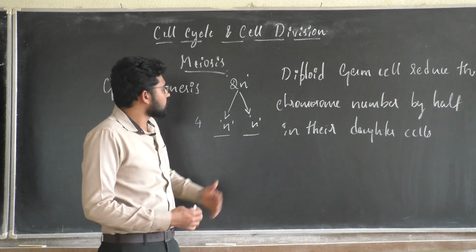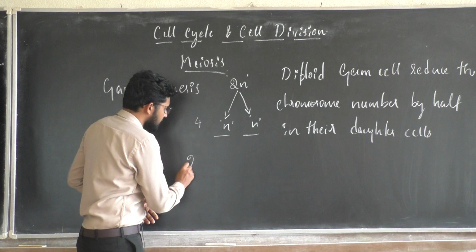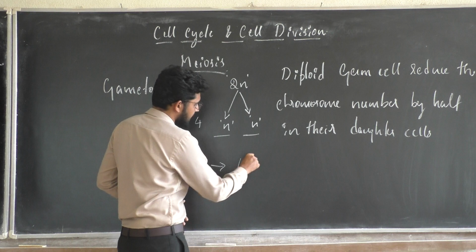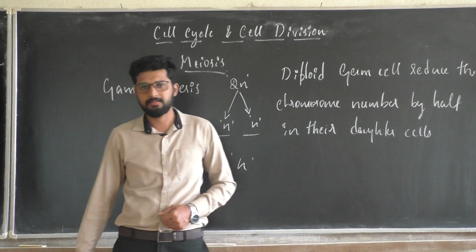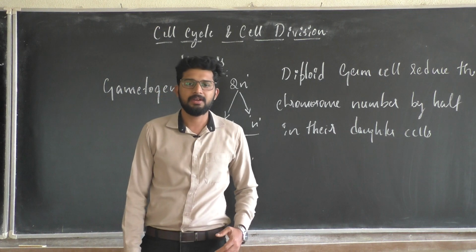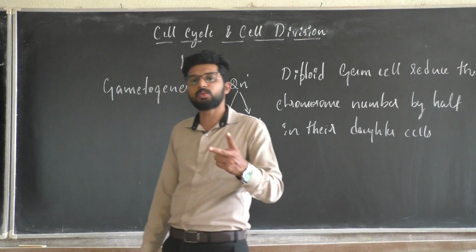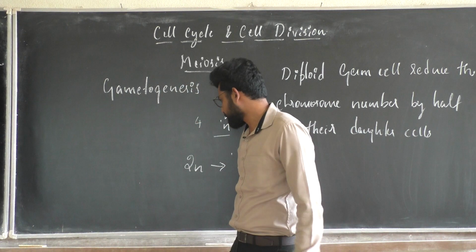Nothing but the chromosome number is reduced by half. If it is 2n, it is reduced by half, called n. That's all. The whole process of meiosis is divided into two steps.